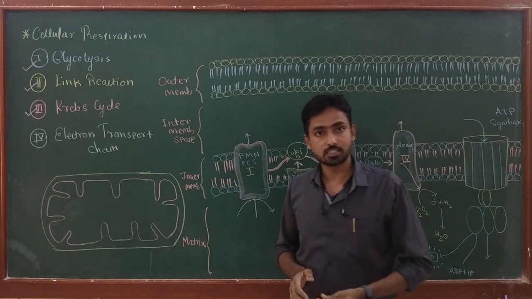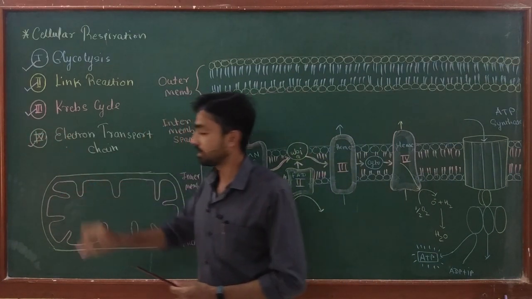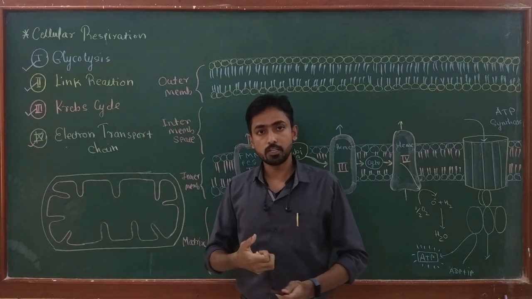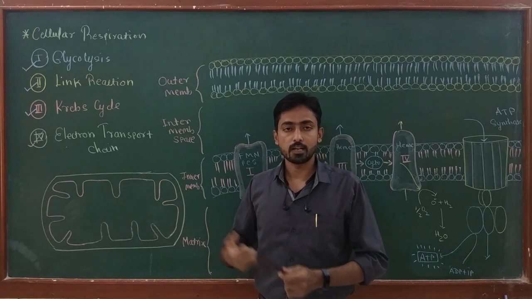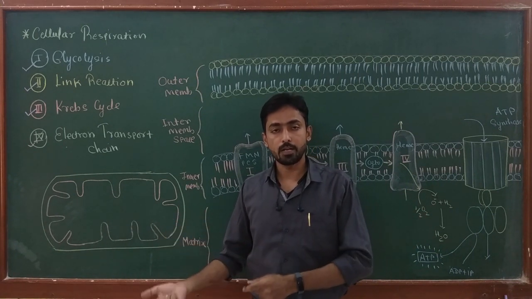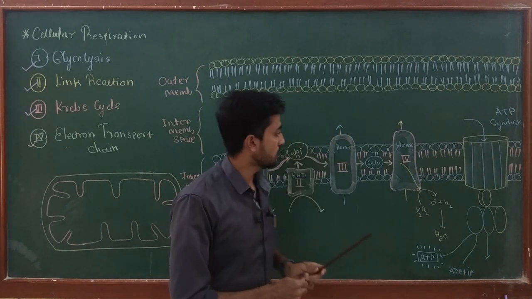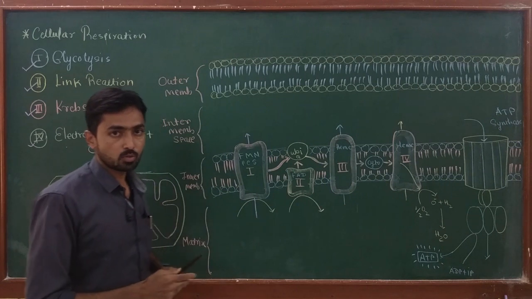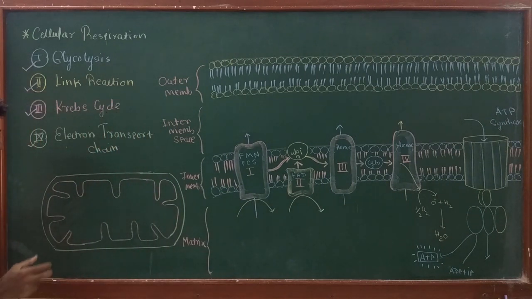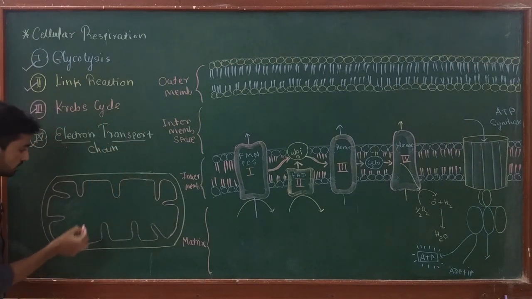Now in this lecture I am going to discuss in detail the electron transport chain: what the different proteins involved in the process are, and how they transfer the electron from NADH or FADH2 to oxygen. Before starting with the actual reaction, I just want to summarize the electron transport chain in a few words. The reaction occurs in the inner membrane of the mitochondria.